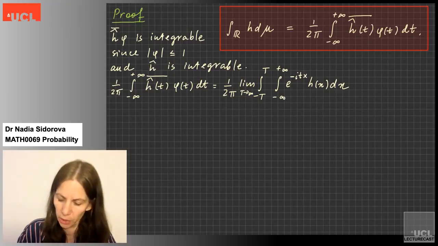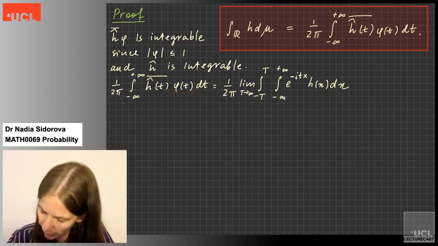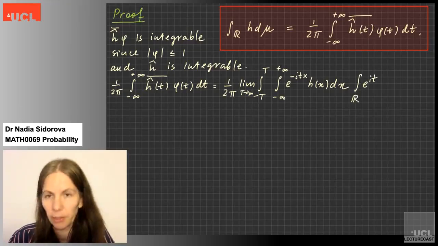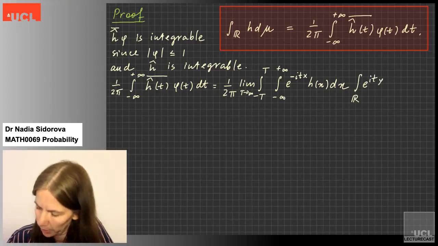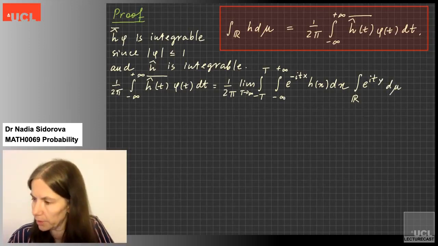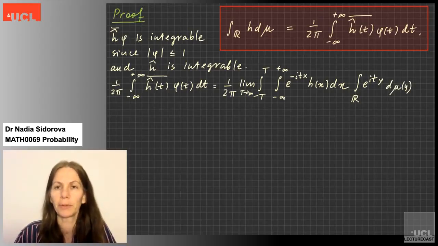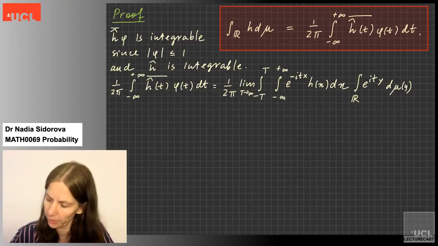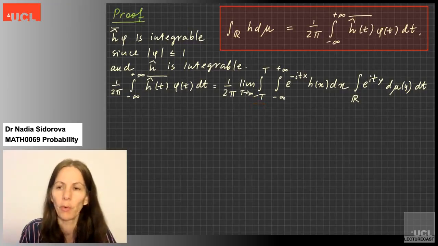So that's the h term, and now the definition of phi is also the integral over R of e^(ity). I need to use a different variable because x is already taken for the previous term, so I'll say y, d mu. And just simply to indicate that my integration is over y, I will write the parameter y next to mu, but it means nothing. It simply reminds us what the name of the variable is. And then I shouldn't forget to put dt, because my first integral was over t.